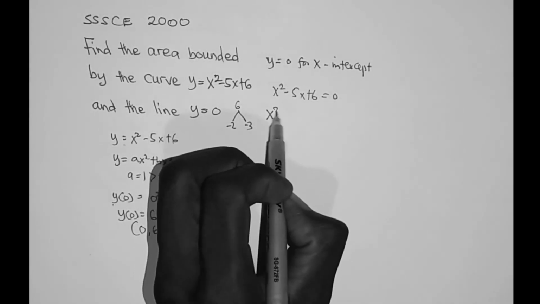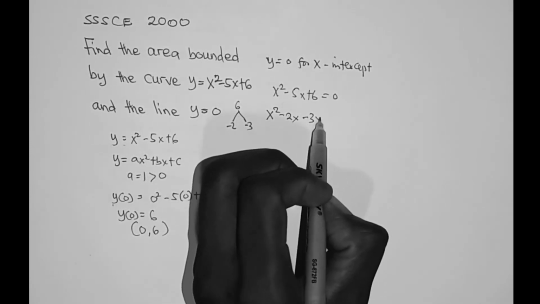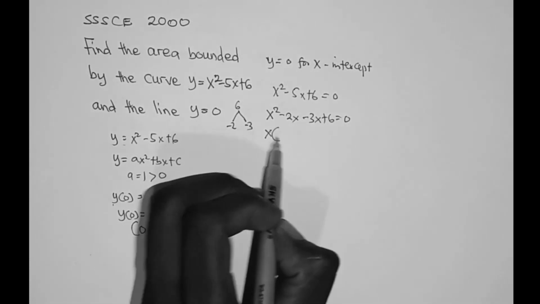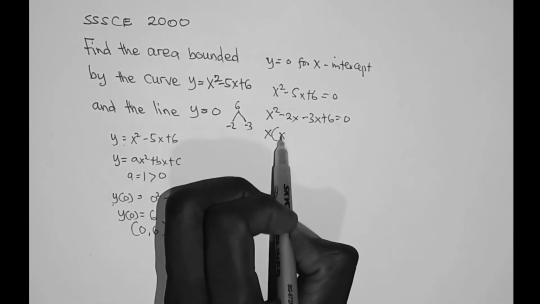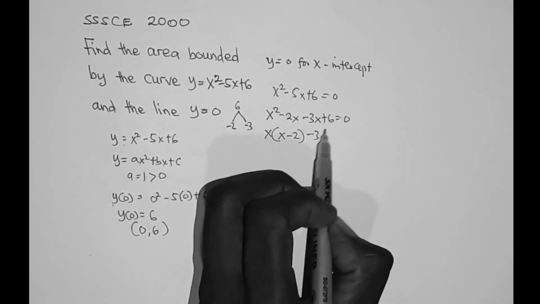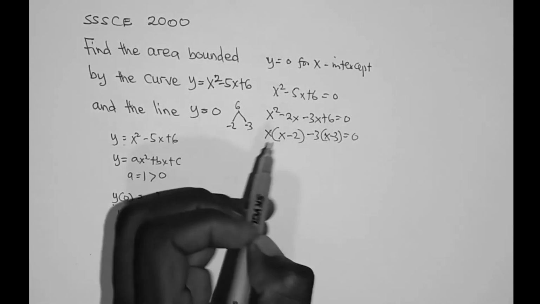So this becomes x squared minus 2x minus 3x plus 6 is equal to 0. If you factorize x out of this side, it is left with x minus 2. Then if you factorize minus 3 from this side, it becomes x minus 2 as well.